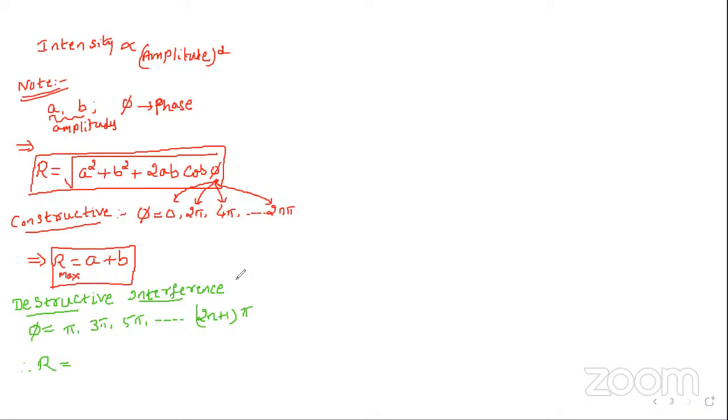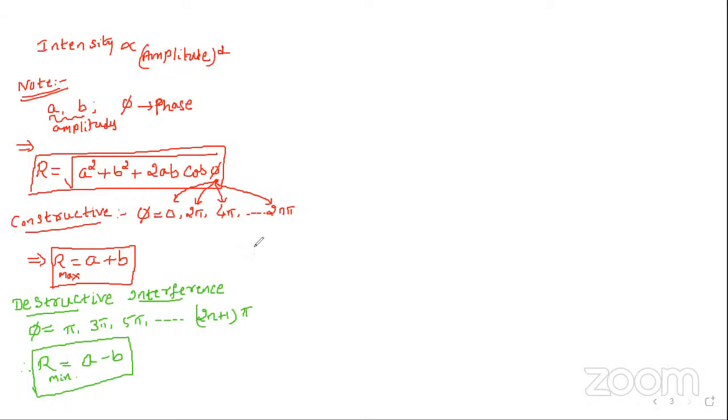So if I take cos phi as minus 1, what happens to the formula? A squared plus B squared minus 2AB. So R is equal to A minus B. This is the minimum amplitude. So maximum amplitude will be A plus B, and minimum amplitude will be A minus B.